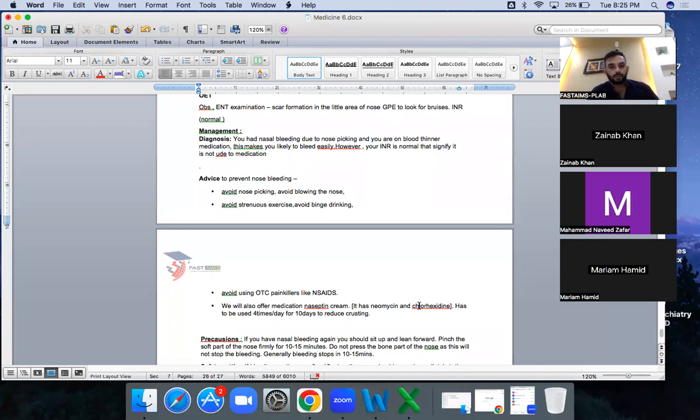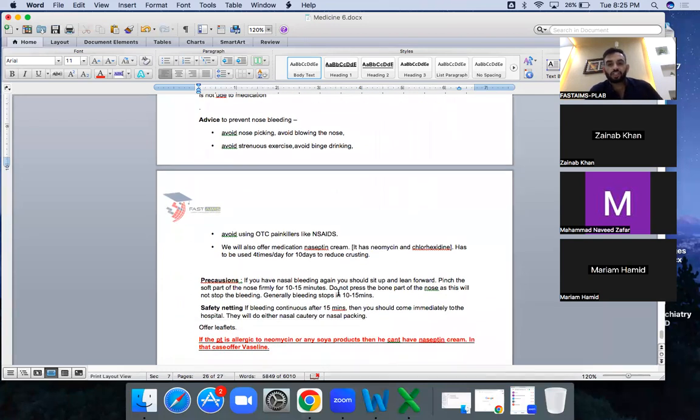Okay. What are the precautions you need to take? These are the precautions whenever there is a bleed. What you need to do, you pinch not the bony part but the soft septal part, and hold that for 15 minutes, and if it's not stopping, then you can come back to the emergency at once. This is all this scenario is about.